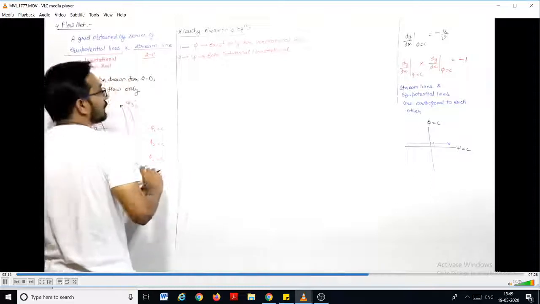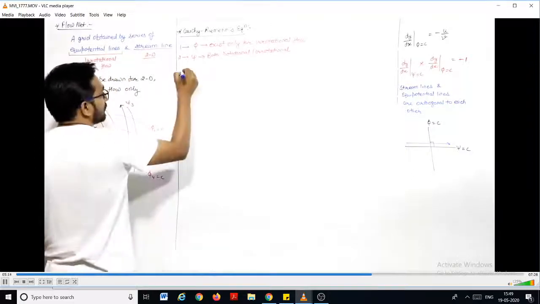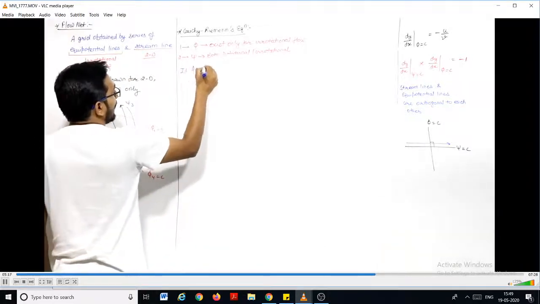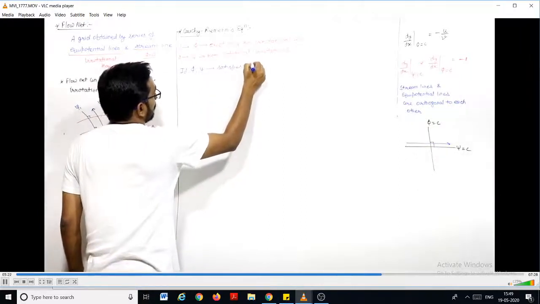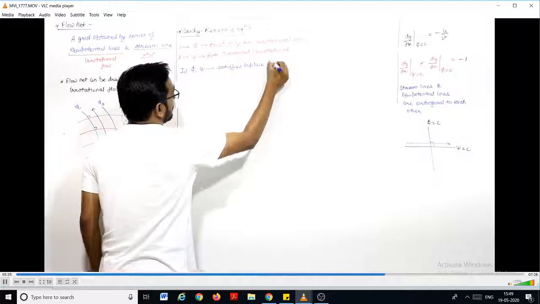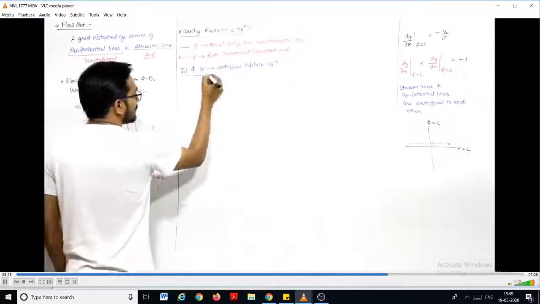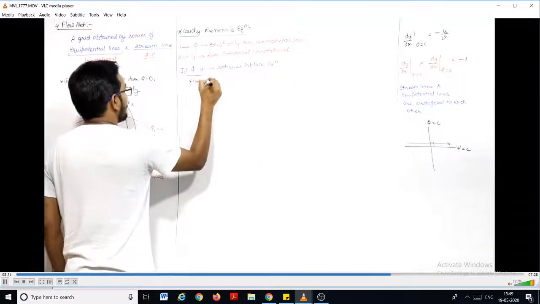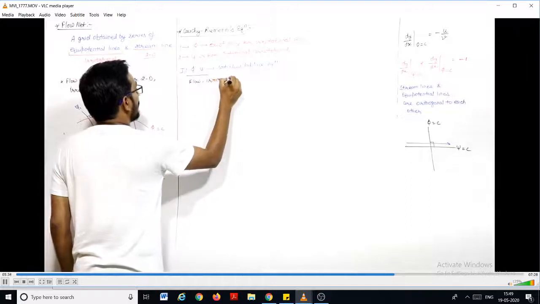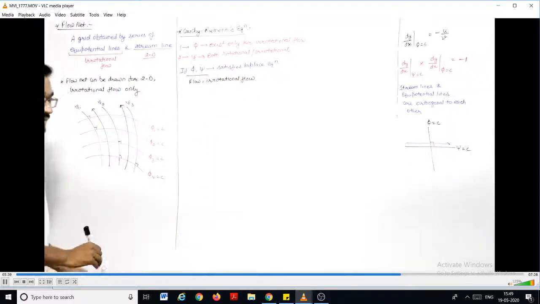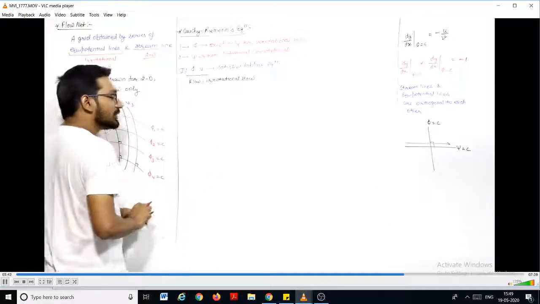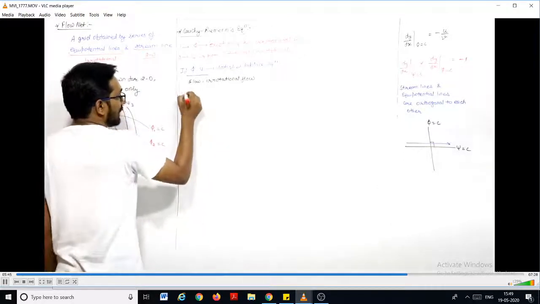So for any flow, if phi and psi both satisfy the Laplace equation, that means the flow is an irrotational flow.